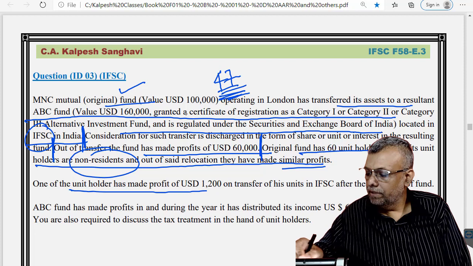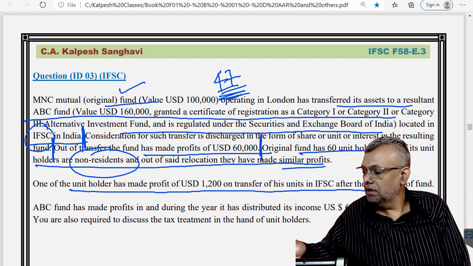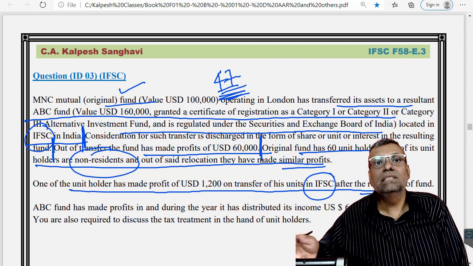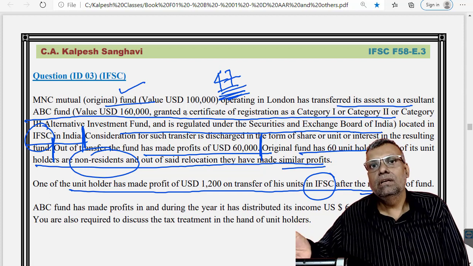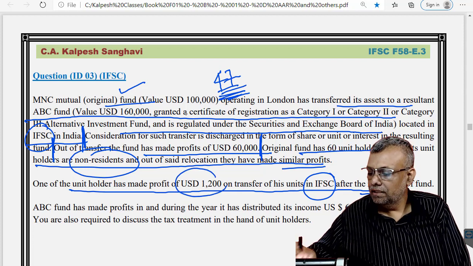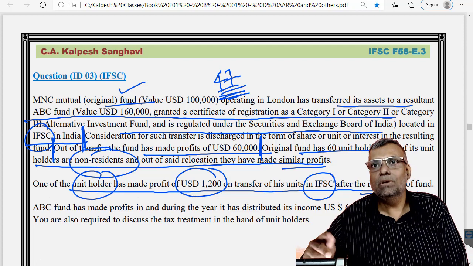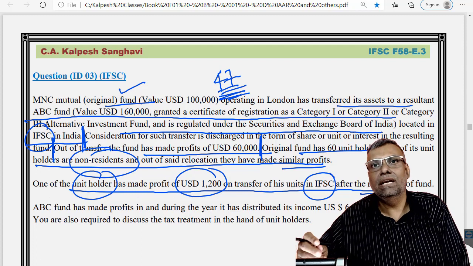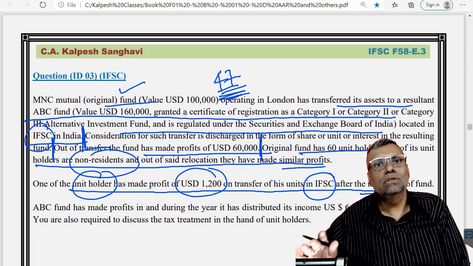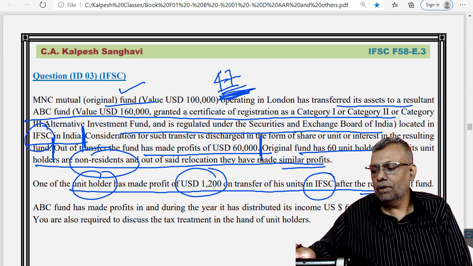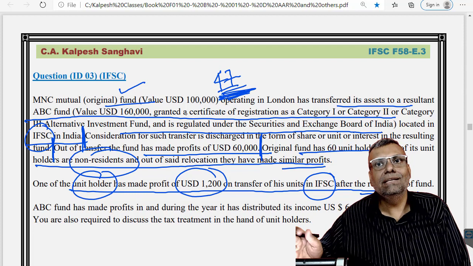One of the unit holders made profits of this much by transferring his units into an IFSC. So basically the fund is now in IFSC, and thereafter he has appreciated the value, and for that he has made the profits in foreign currency. Because now you are trading in IFSC through the mutual fund, and the mutual fund is trading in IFSC in India, your unit holder also will not have any taxable event in this situation, covered by the provisions of section 47, not regarded as transfer.